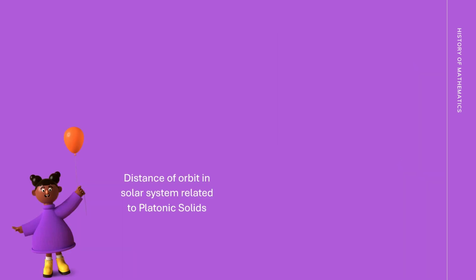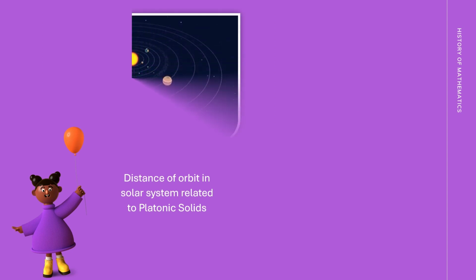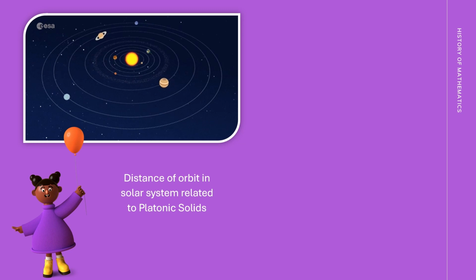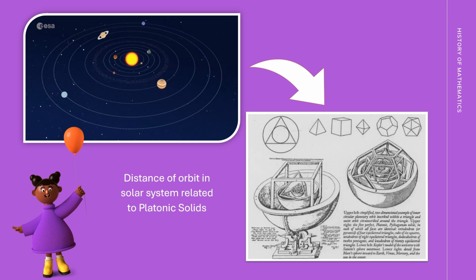At the time, they knew of 5 planets other than Earth, and Kepler predicted connections between these 5 planets and the 5 Platonic solids. His model had each planet's orbit associated with a sphere, and the distance between the spheres was determined by a Platonic solid, as you can see in this picture. The spheres of the orbits circumscribe and inscribe each Platonic solid.